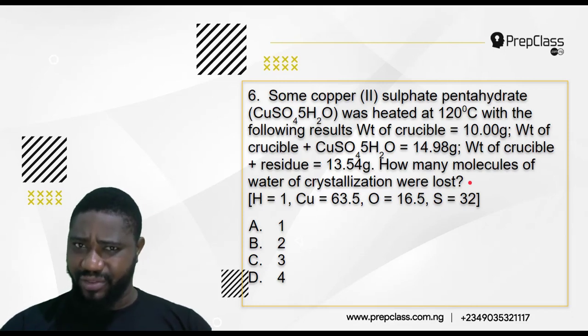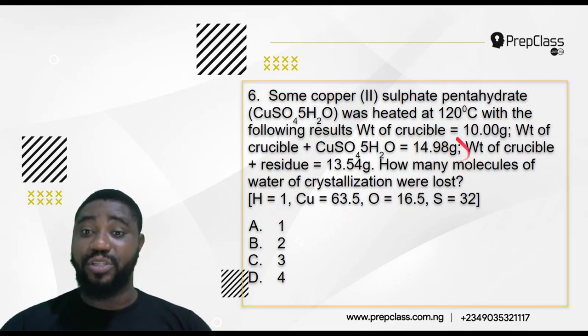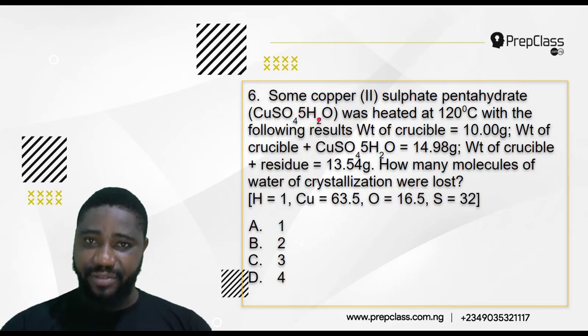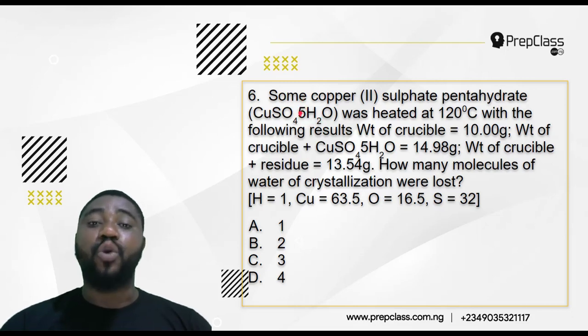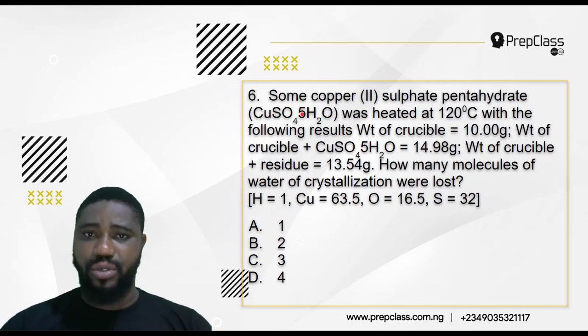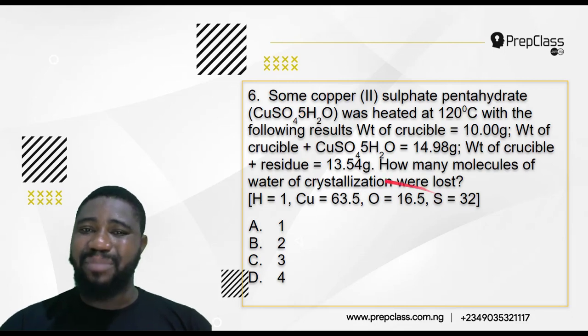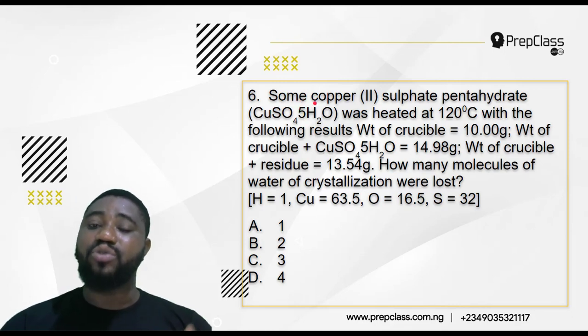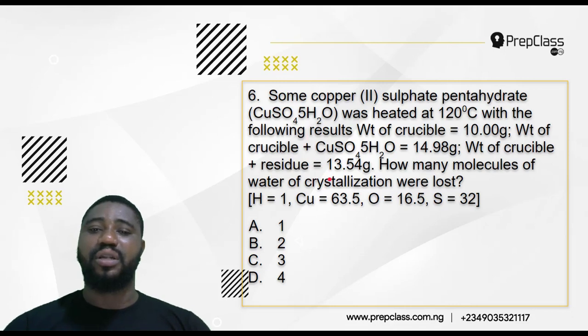Do you understand what I'm trying to say? If they were asking for the mass of water of crystallization lost, it's very simple: 14.98 grams minus this gives the mass of water lost. But they're asking how many molecules of water of crystallization were lost. This salt has 5 molecules of water of crystallization, that's why we call it pentahydrate. Penta is 5. Out of these 5 molecules, how many were lost? Mass is simple, this minus this. But out of these 5 molecules, how many were lost? It's a technical question. Now watch.